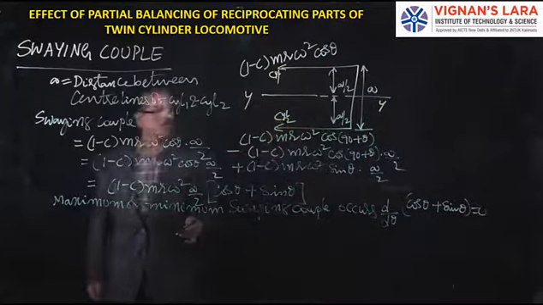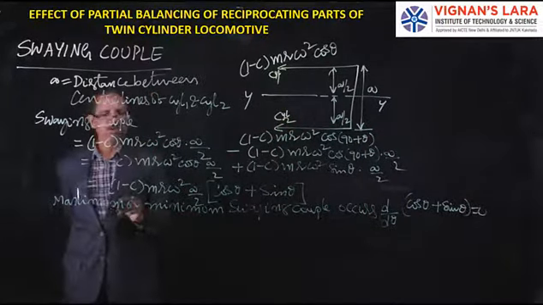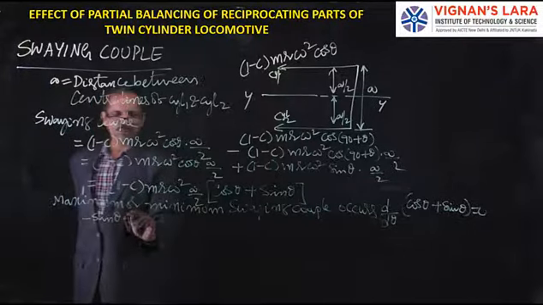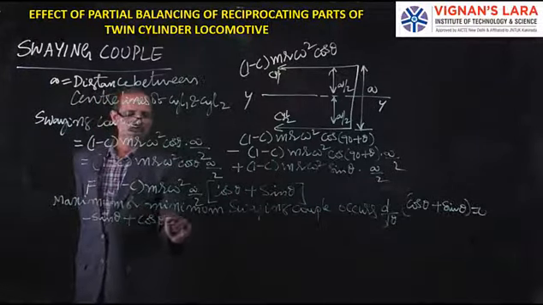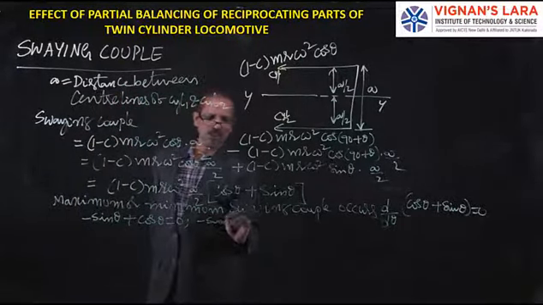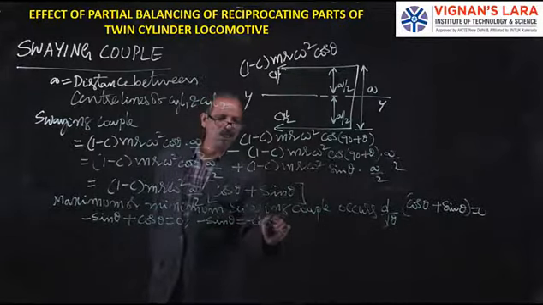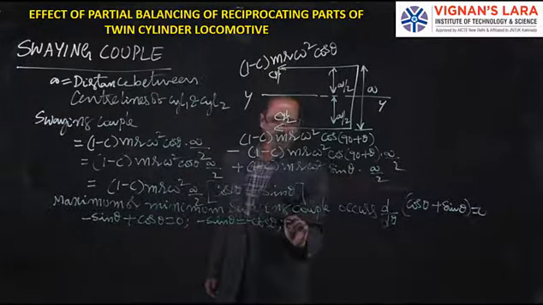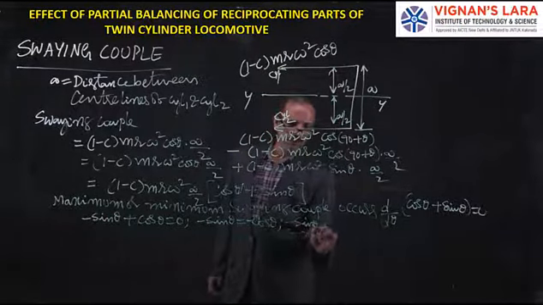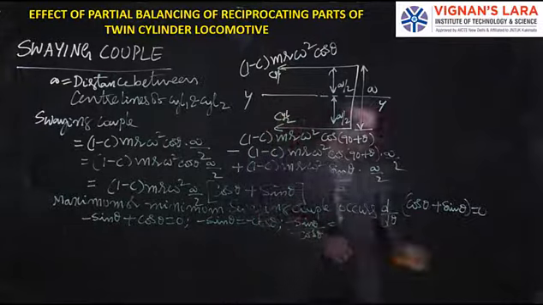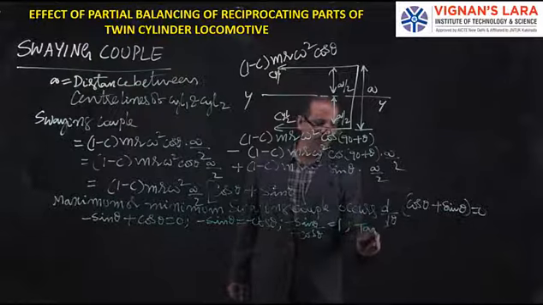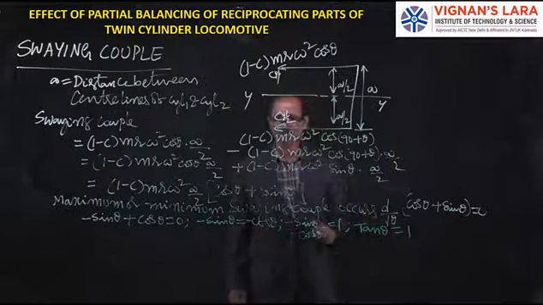So differentiate cos θ + sin θ and equate to 0, that is −sin θ + cos θ = 0. So −sin θ = −cos θ, or sin θ/cos θ is 1, which is tan θ = 1.